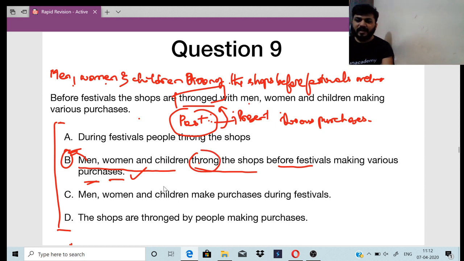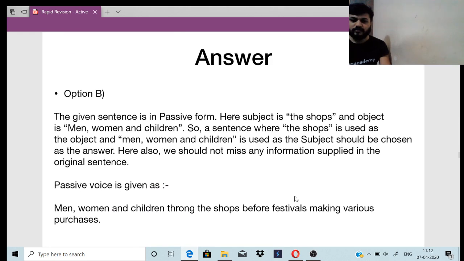Okay, you cannot write the same thing, Raji Priya. See, thronged is given here. How can you write it the same way? Okay, this is passive voice. Convert it into active voice. So active and passive. If active is in the past, then passive will also be the same. Throng means full, right?